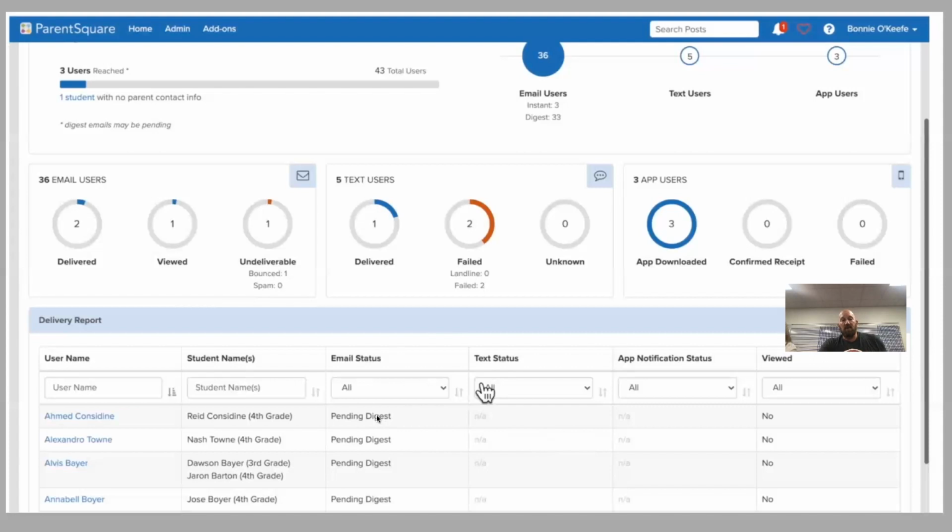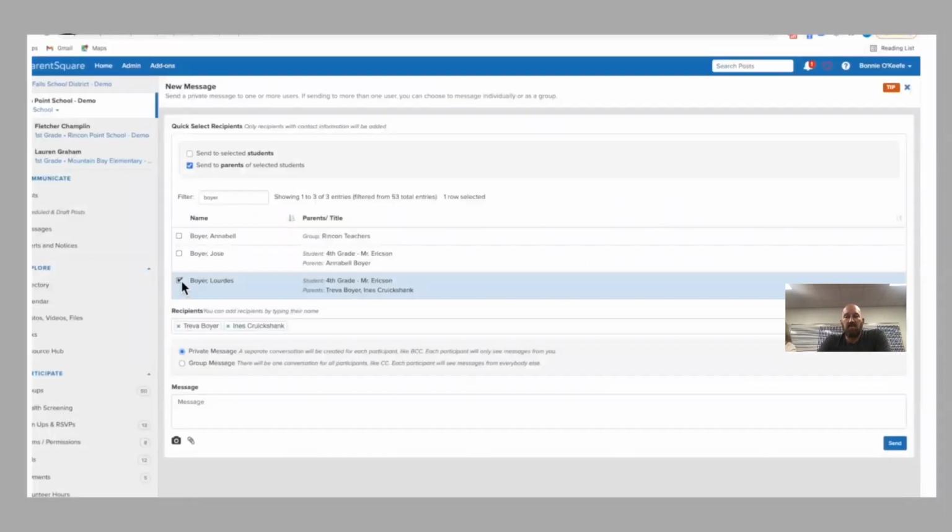But once we're in here, we can see who has read it, when they've read it, who has gotten the email, and who knows the information that we are sending along. The other way that you would communicate with somebody on ParentSquare is through a message. Now, remember, the post is for a larger group, a class, or a small group within the class. The message is going to be to send to 1 or 2 students or parents.